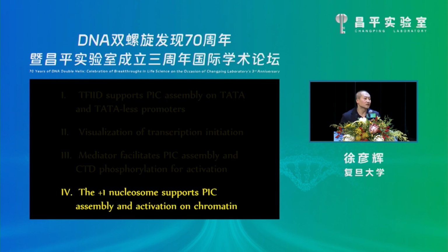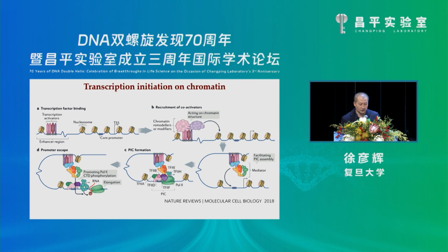So we know that transcription actually occurs on chromatin. In the current model, the nucleosome on the core promoter will be ejected for PIC assembly. And the first downstream nucleosome is called the +1 nucleosome. The +1 nucleosome is functionally important.